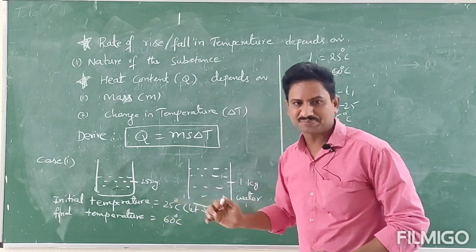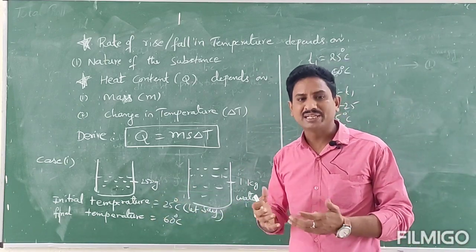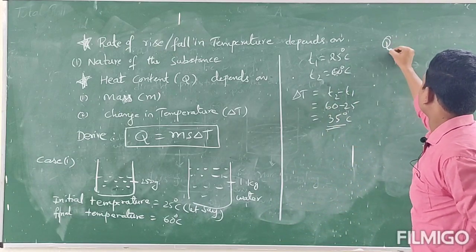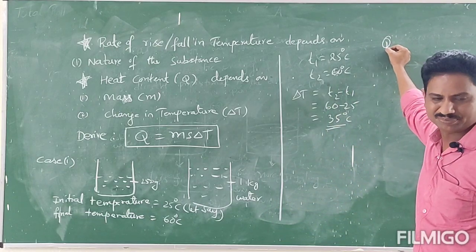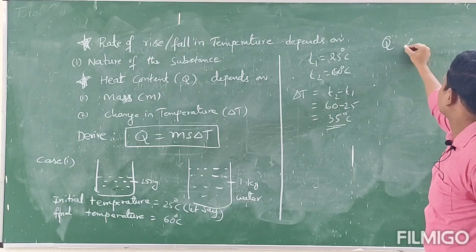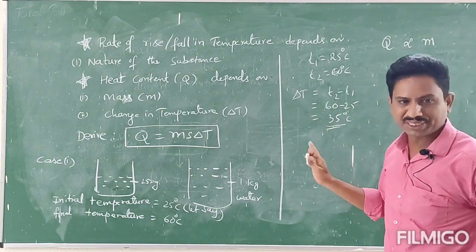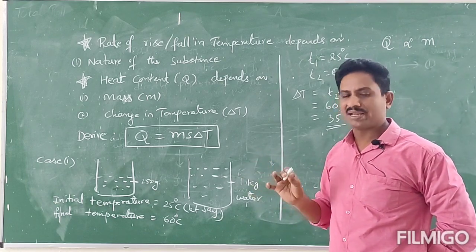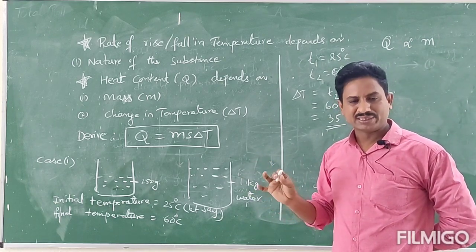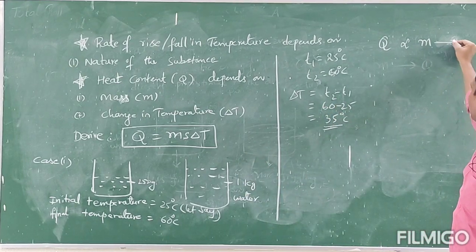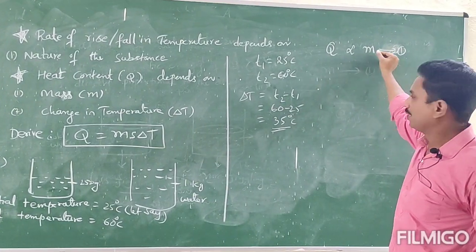That means the relation is directly proportional. That means Q, the heat energy absorbed, is directly proportional to the mass of the object, for the same rise in temperature. Let us say this is equation 1.